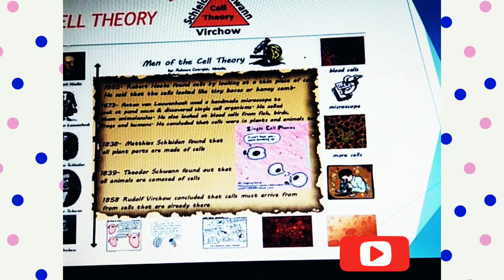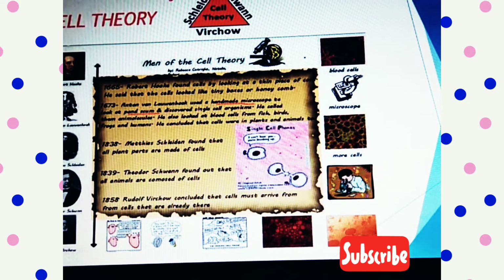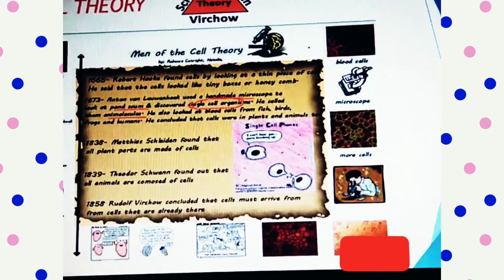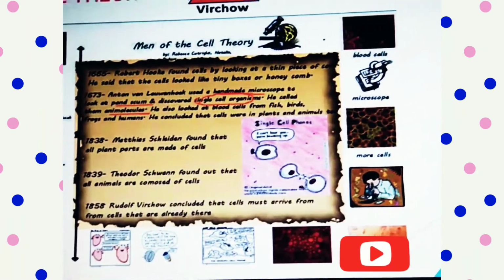In 1673, Anton van Leeuwenhoek used a handmade microscope to look at pond scum and discovered single celled organisms. So what did he discover? He discovered single celled organisms. He called them animalcules. He also looked at blood cells from fish, birds, frogs and humans. He concluded that cells were in plants and animals, meaning all the plants and animals are composed of cells.